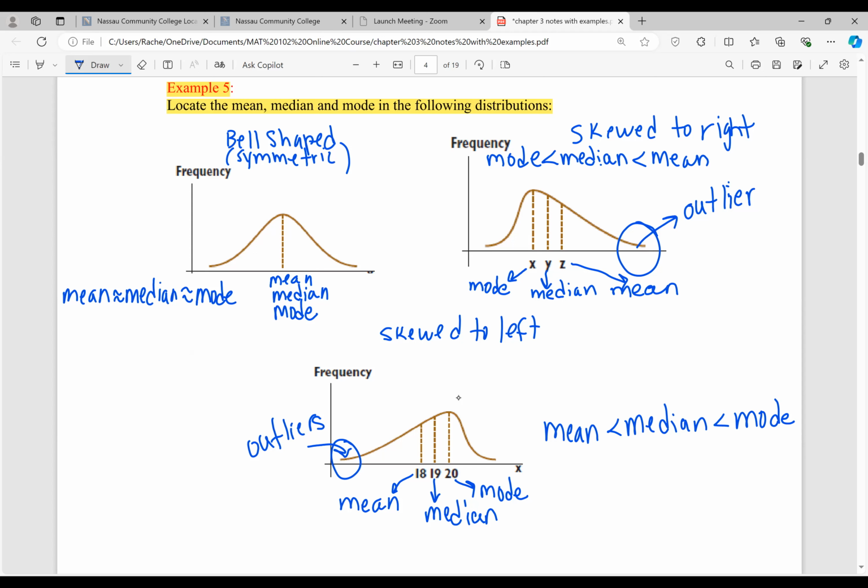So in the next lecture, we're going to continue on with section 3.2, and we'll talk about measures of spread and deviation.